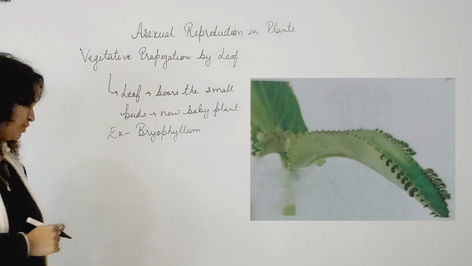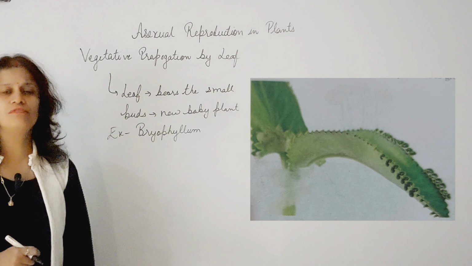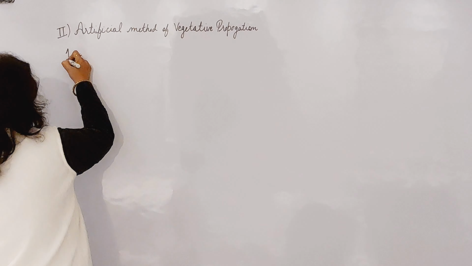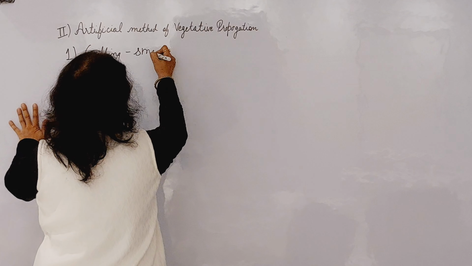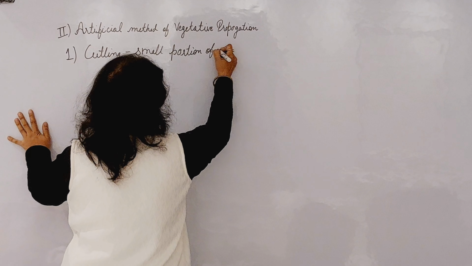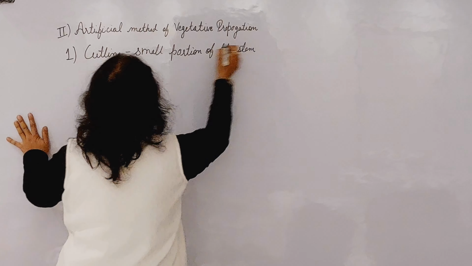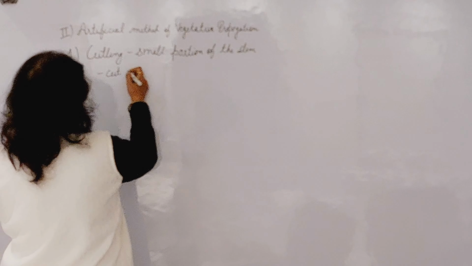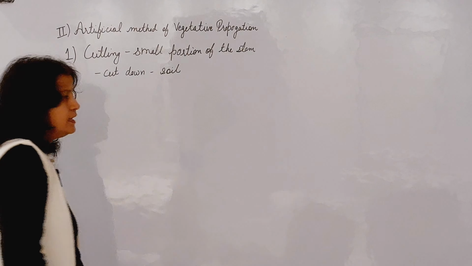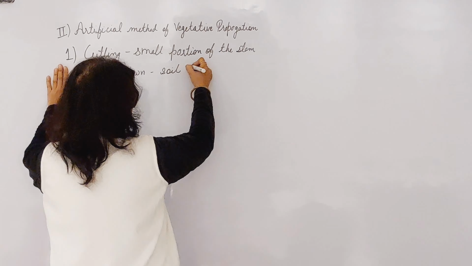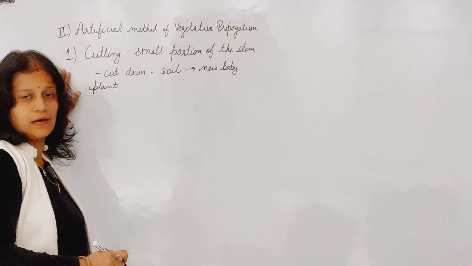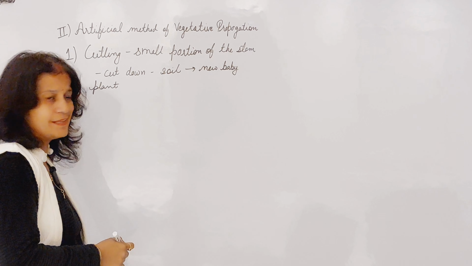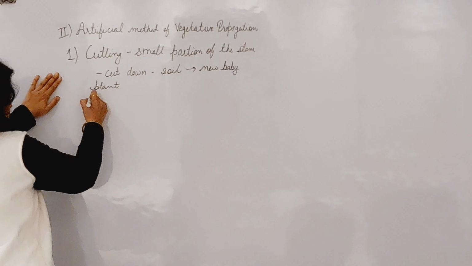Next we are going to talk about the artificial method of vegetative propagation. The first method is cutting. In cutting, a small portion of the stem is cut down, and that is put into the soil, and this small portion of the stem later on grows into the new baby plant. Okay? In this way, the artificial method of cutting is used. Example is rose.